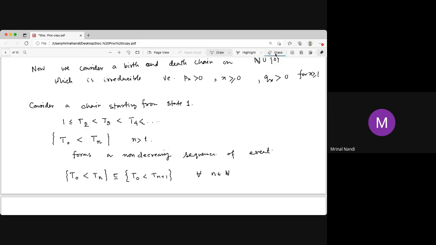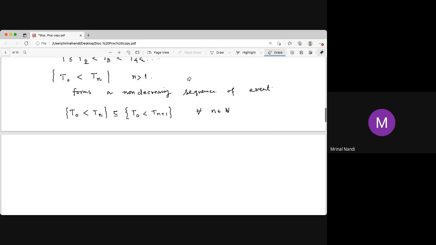Now we take the probability of this event. So take the limit as n tends to infinity of that probability, starting from 1. So P1 means we start from 1, that X is equal to 1, and T0 less than Tn.